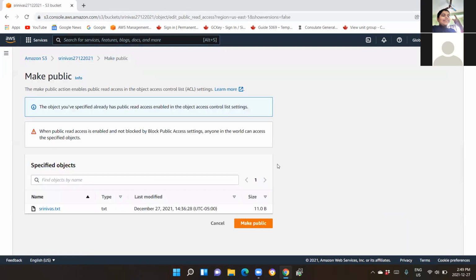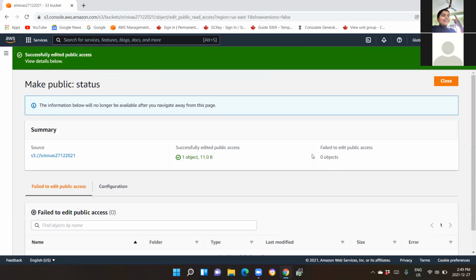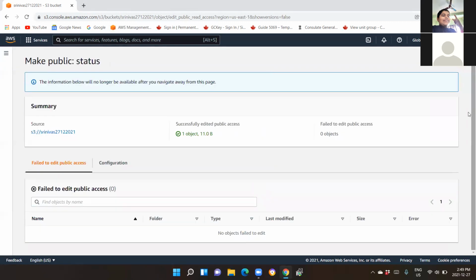If you click on that, you have to type the object name, find the object name, and then simply select on make public. No, not required any typing. It is already there. Simply click on make public, which you have already done it. Yes. Okay. So click on make public. That's enough. Or cancel it. Cancel it. Okay. Fail to edit public access because it's already public. Nothing is there. Click on close.